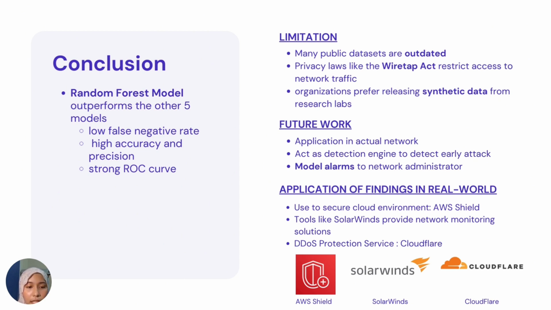For application of findings in the real world, these findings are widely used to secure cloud environments. For example, AWS Shield uses machine learning to protect their cloud. Next, tools like SolarWinds provide network monitoring solutions to monitor any such special activities and anomalies, and Cloudflare offers DDoS protection services to mitigate DDoS attacks on clients' networks.